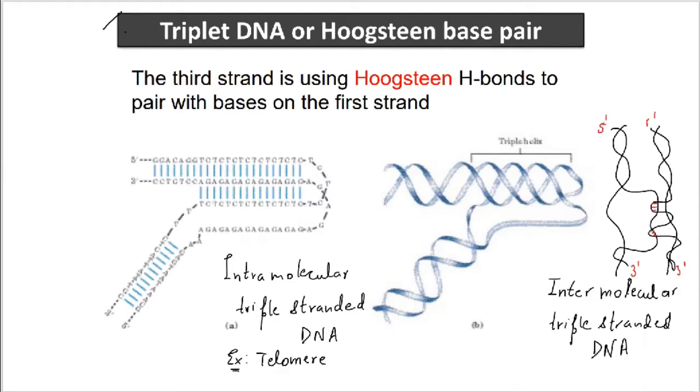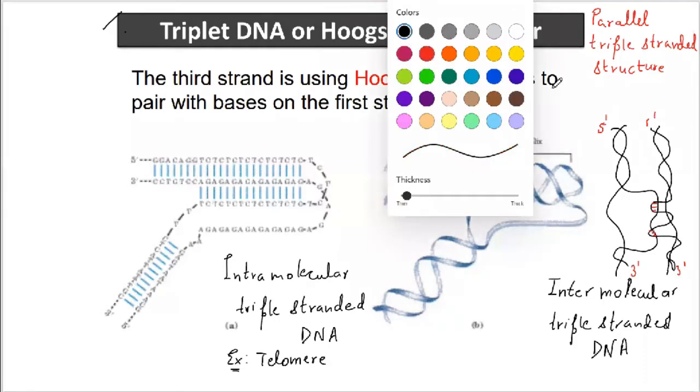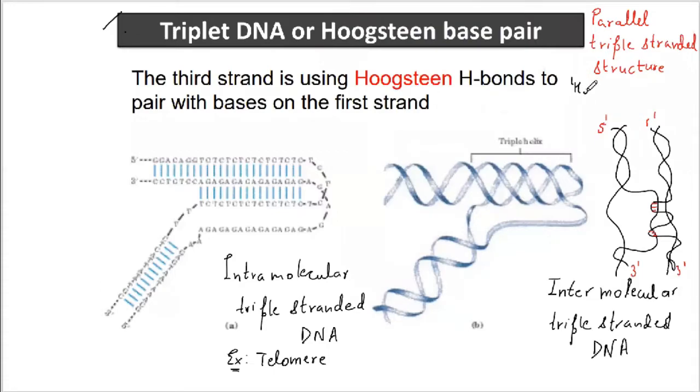In the case of parallel triple-stranded structure, there is Hoogsteen base pairing. What do you get in the case of parallel triple-stranded structure? You get Hoogsteen base pairing.